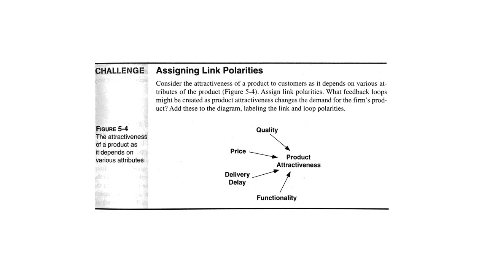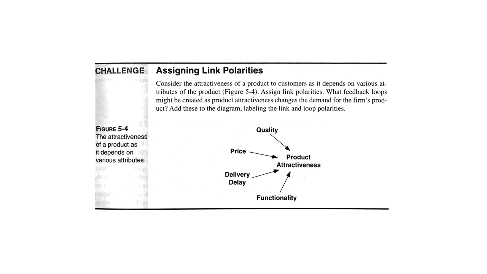Similarly, I'm not going to go into this a lot, but here's a little exercise on quality. Well, actually, we will. We'll run through this quite quickly. So this just says that there are asserted causal relationships among these characteristics and product attractiveness.